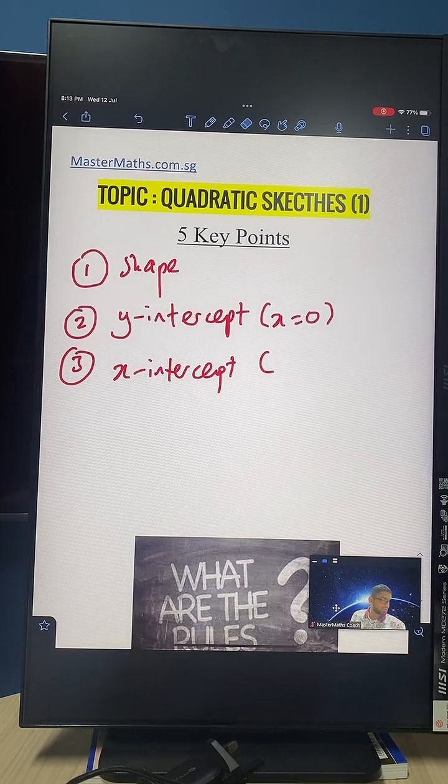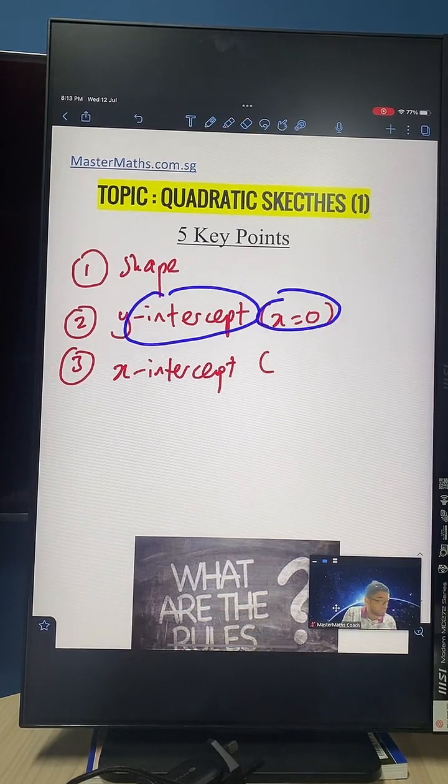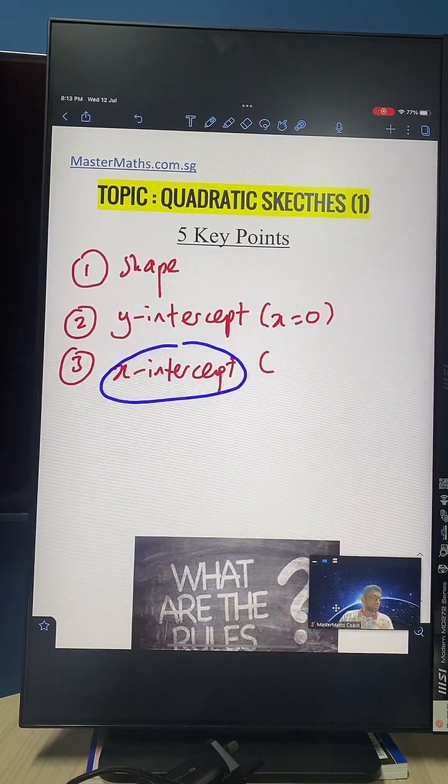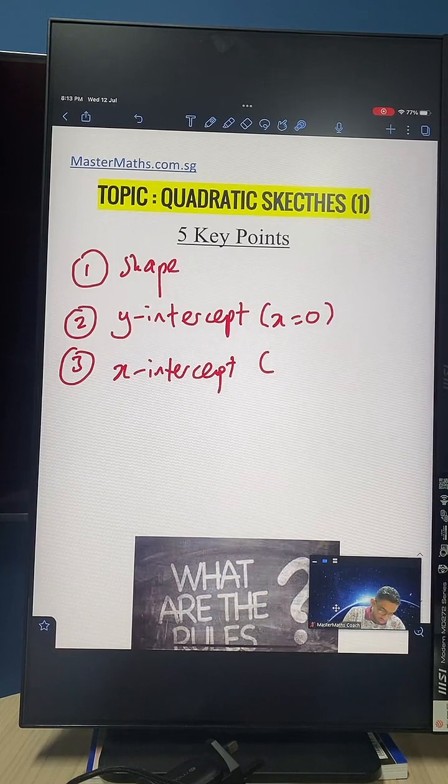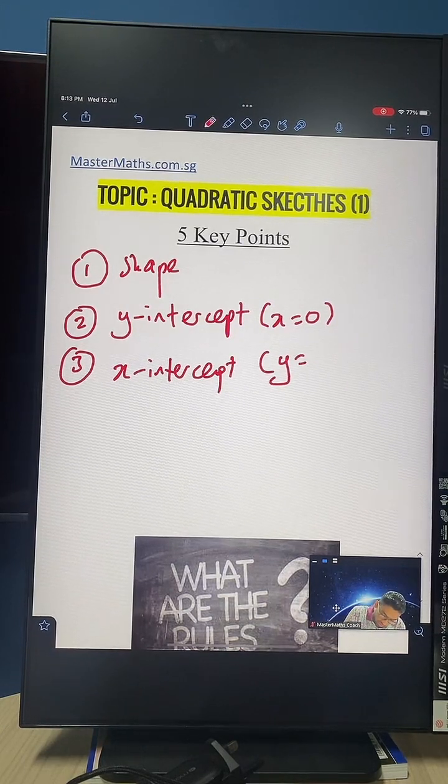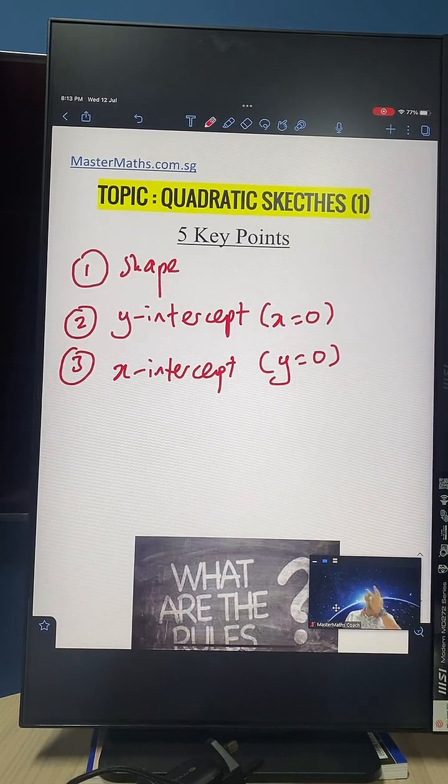Okay, N says y, Haziq says y. So it's like the opposite, right? Just remember it as the opposite. Y-intercept, x is 0. Very nice. X-intercept occurs when y is 0. So what we put here, we're going to put y is 0 here. Very nice. Okay, now we move on.